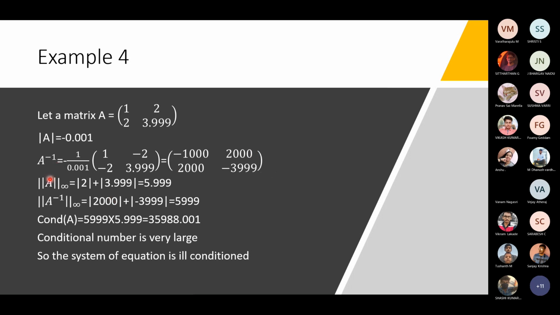So when we take the infinity norm of A, we'll get 2 plus mod of 2 plus mod of 3.99, which is 5.99. And infinity norm of A inverse, we'll get as 5,999. So the condition number of A is the multiplication of these both values, which is 35988.001. So the condition number is very large. So the system of equations is ill-conditioned.